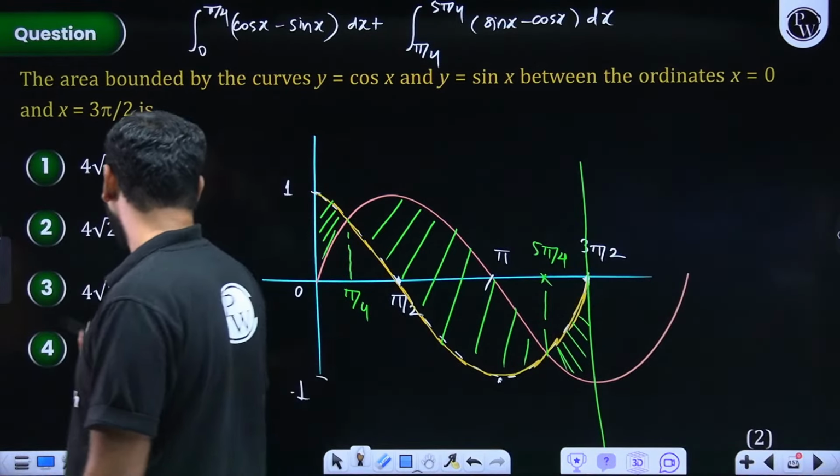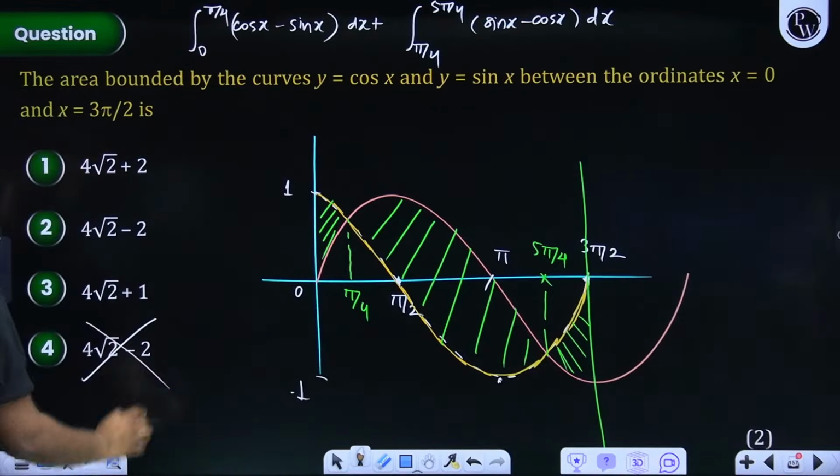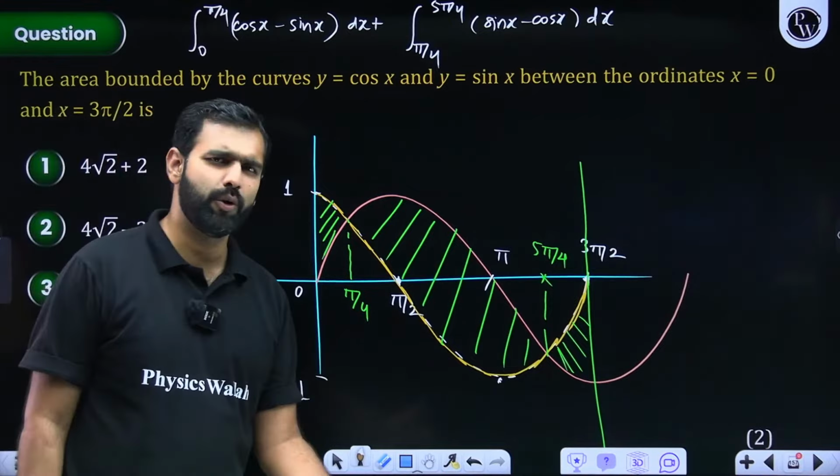Let's use... all are 4 root 2 plus 2. So I think this option is not given, let's say. So option 2 will be correct. I hope you will do it from here.